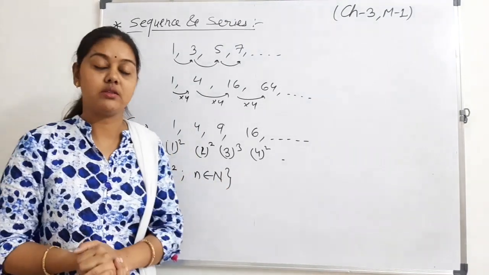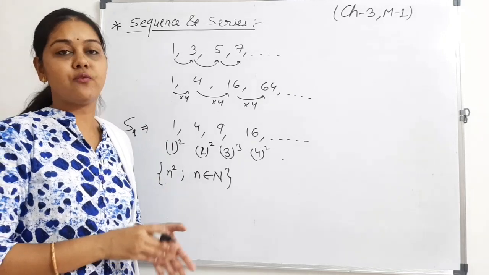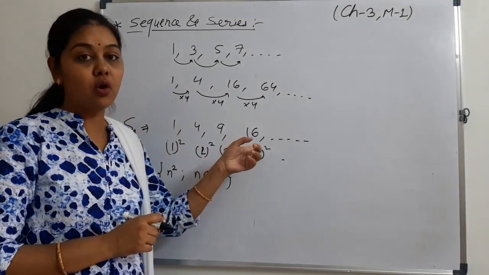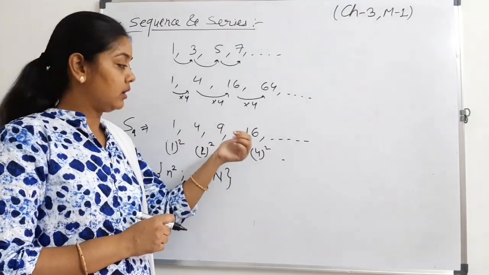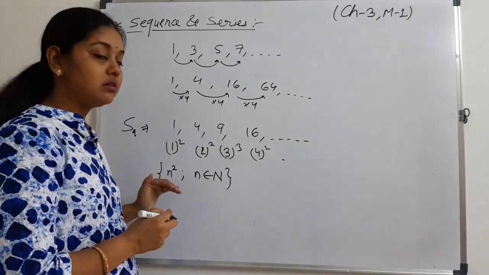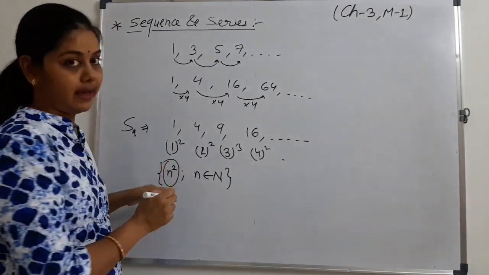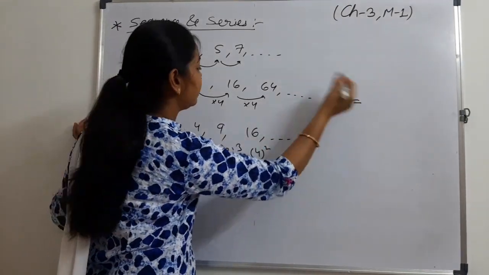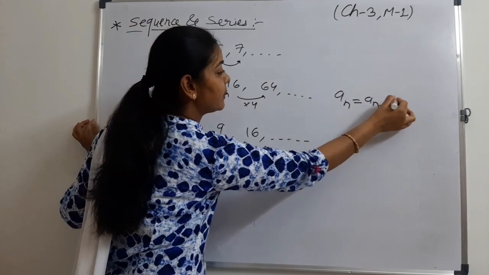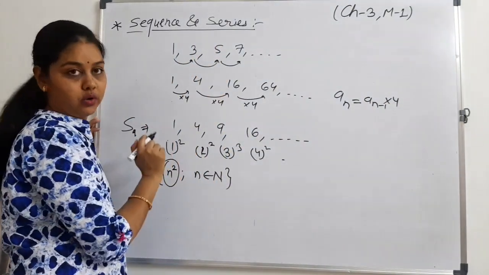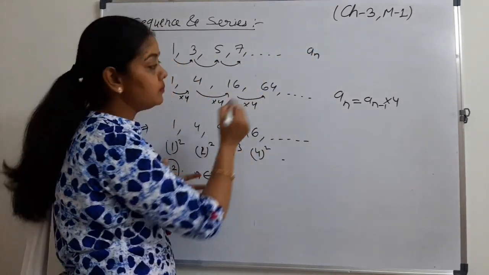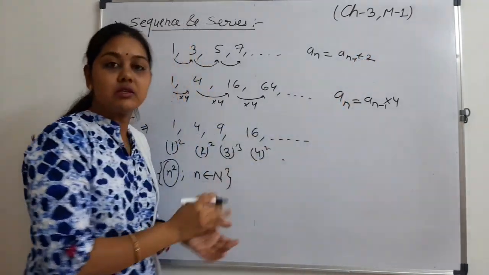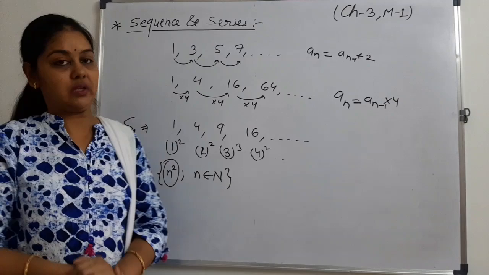This is our sequence. Sequence means a specific order of numbers where each number can be obtained using some relation. Here the relation is n squared. Here the relation means that a n is obtained when we have multiplied the previous term with 4. Here we get the nth term when we add 2 to the previous term. So these are all examples of sequence.